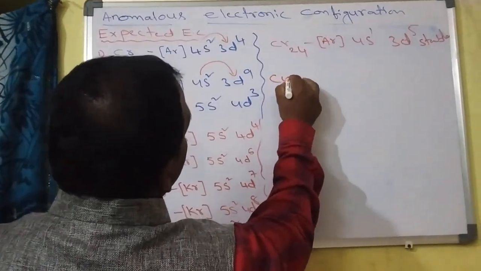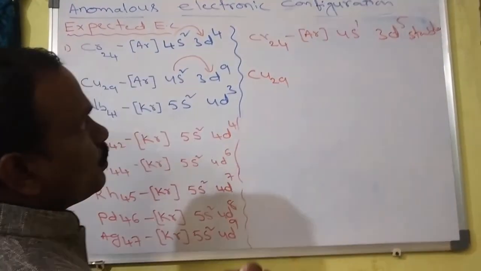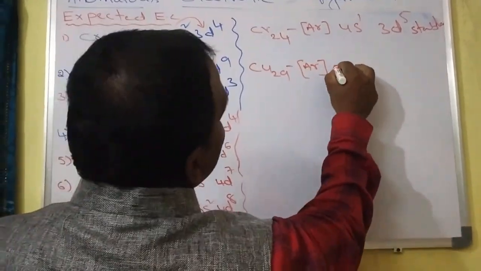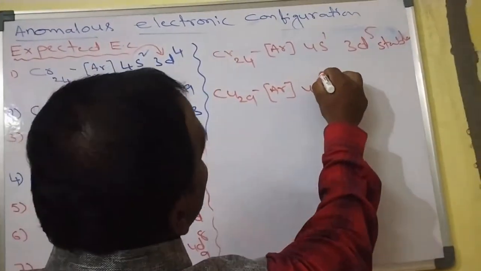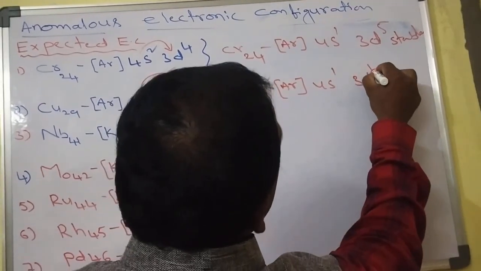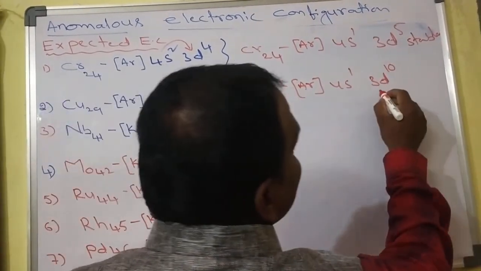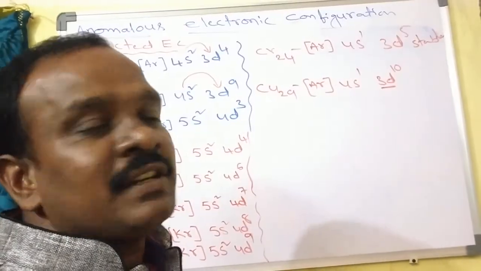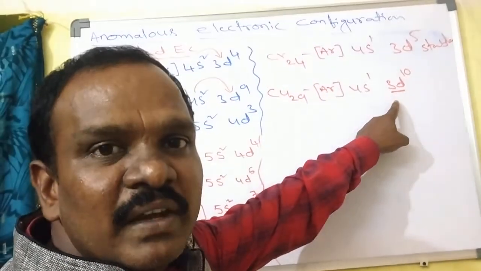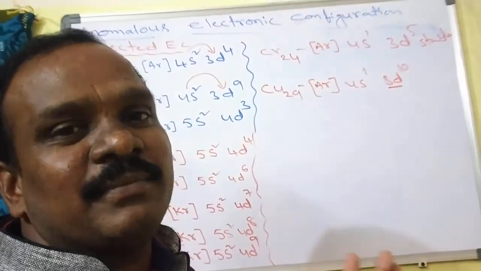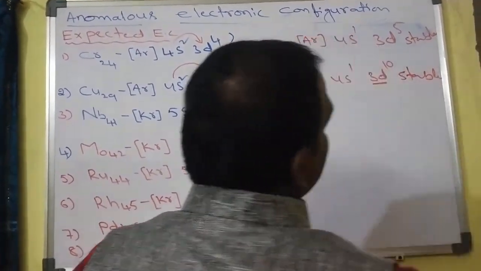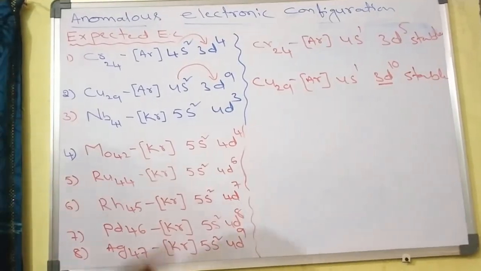Then I write copper 29, argon 4s1 3d10. This 3d10 means fulfilled electronic configuration. Fulfilled electronic configuration of elements is also more stable. So this is also a stable electronic configuration.